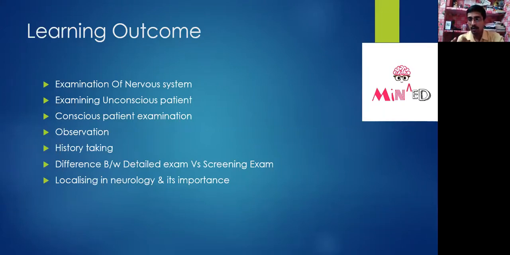One more common question in the mind is always whether we should do a detailed evaluation for each patient, or whether specific things are to be done, so that we get an idea. In this, I will briefly explain the examination of the nervous system, the various parts of the nervous system, how to examine them, a brief gist of some examination findings and their specific tests.